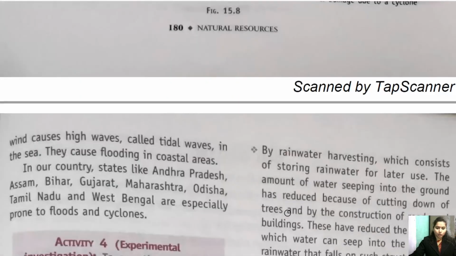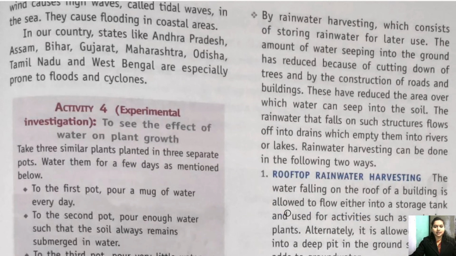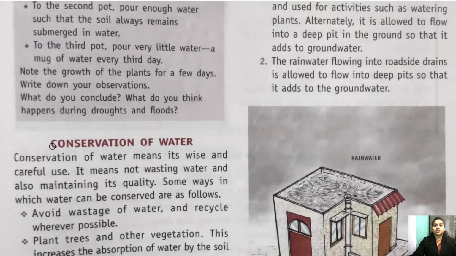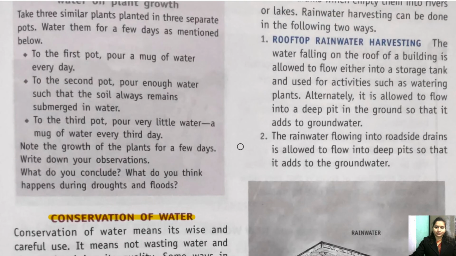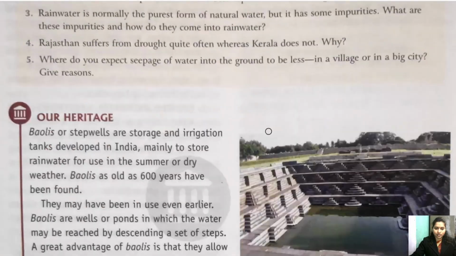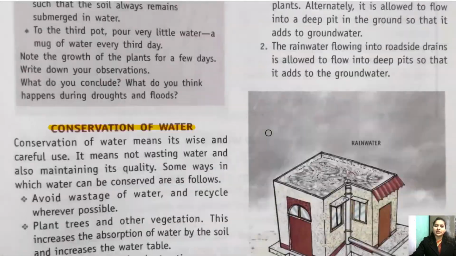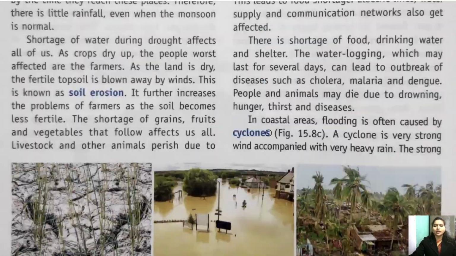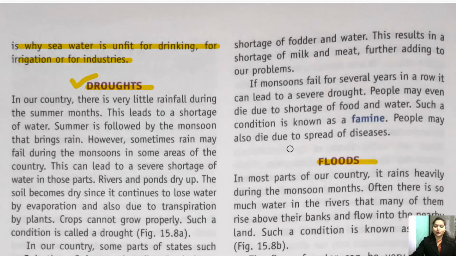Okay, so we'll talk about it in the next class, and we'll also see what are the different ways through which we can conserve water. So we are left with these two topics, and then we'll do the oral questions and complete the exercise. Okay, so that's all for today's class, children. Hope you have understood it. If in case you have any doubt, please do ask me in the group. Okay, and please do complete the oral questions of this chapter.